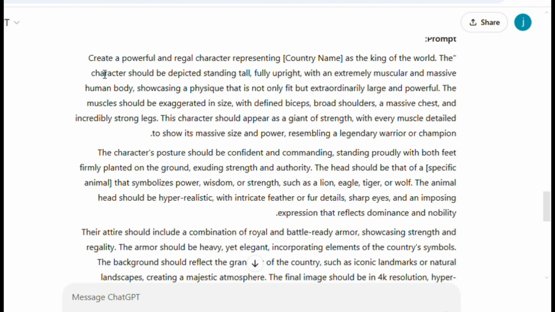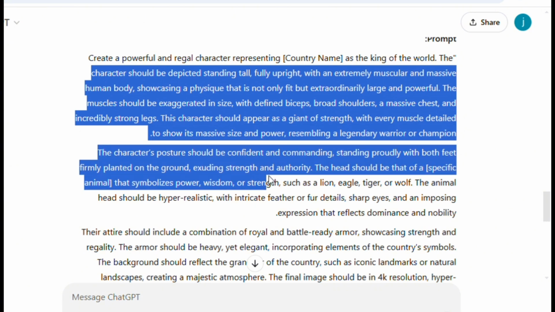How cool is that? Okay, so now we've got our prompts ready. What's next? Step 2, creating the images. And trust me, this is where the magic happens.